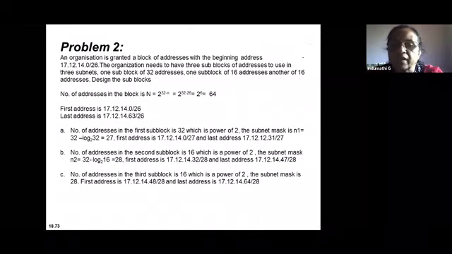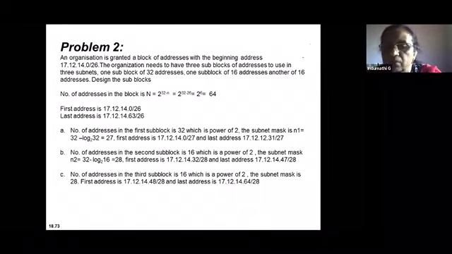First thing we have to find is subnet mask n1. n1 is equal to 32 minus log 32 to the base 2. You get how much? 27 as the mask value. So the first address is 17.12.14.0/27. It has 32 addresses. The last address is 17.12.14.31/27. The next block, the number of addresses in the second subblock is 16.